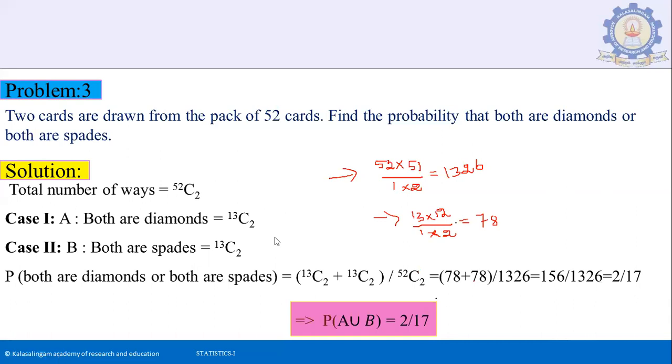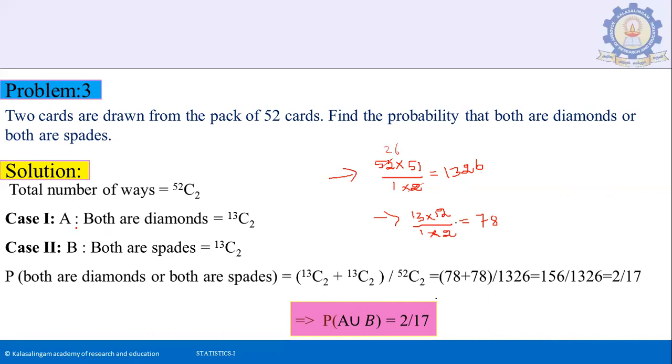Next problem. 2 cards are drawn from a pack of 52 cards. Find the probability that both are diamonds or both are spades. So the total number of ways of selecting 2 cards out of 52 is 52C2. 52C2 value is 52 into 51 divided by 1 into 2. So we can cancel: 26 into 51 is 1326.